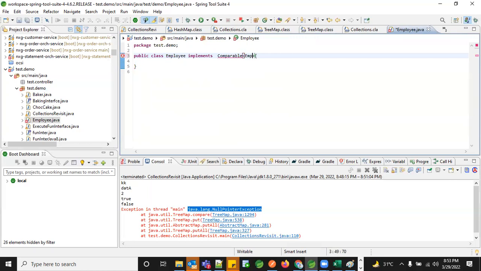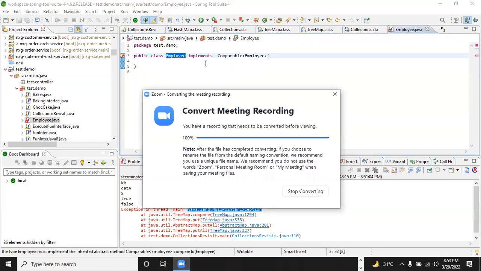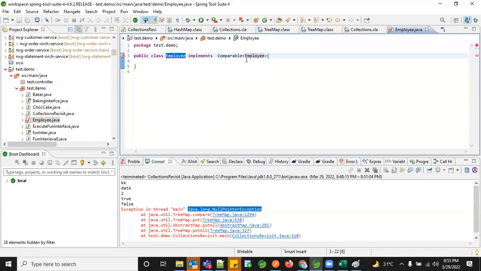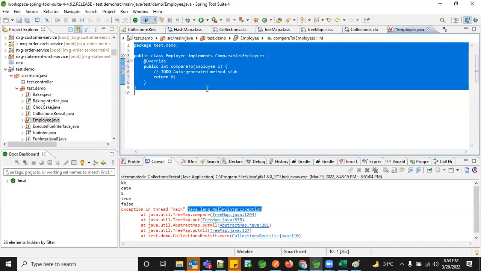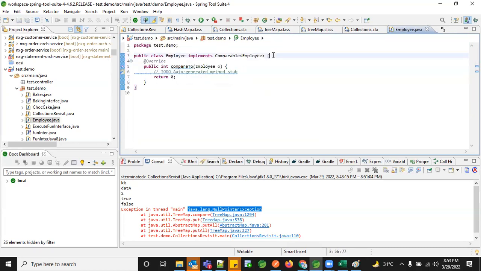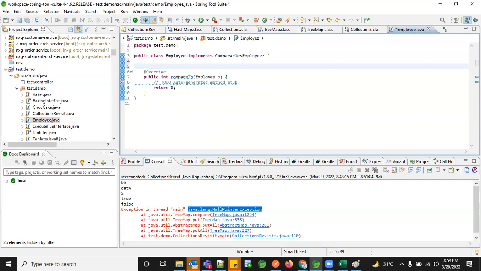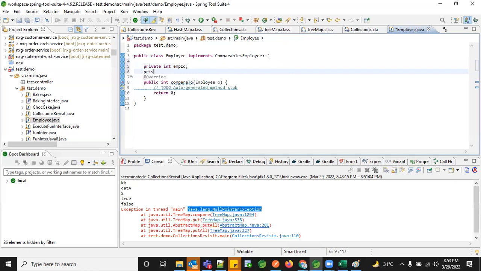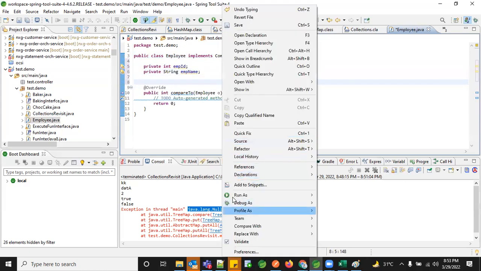Comparable will hold the actual object class which you're trying to compare. So whatever Pojo class you're working with, that class is the one implementing it. Since this interface has the compareTo method to be overridden, you have to override it here with the logic. Let's say private employee ID and private string employee name. Let me have one constructor.